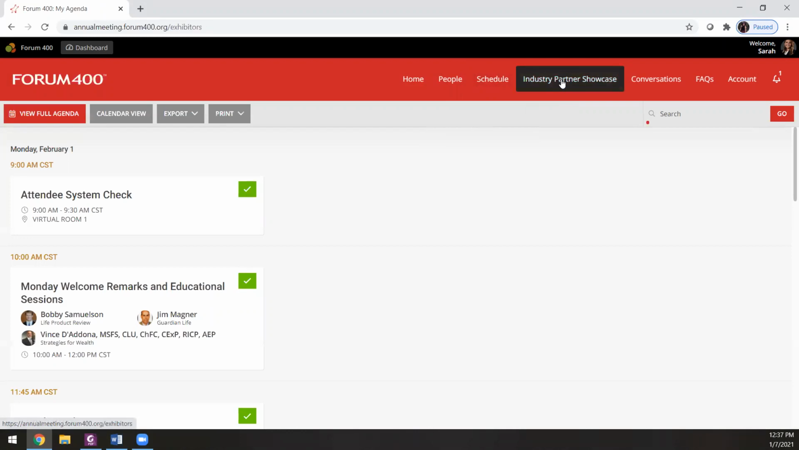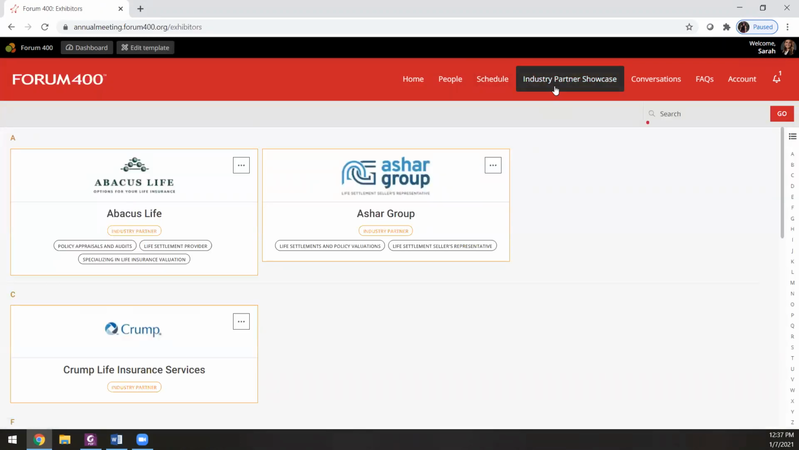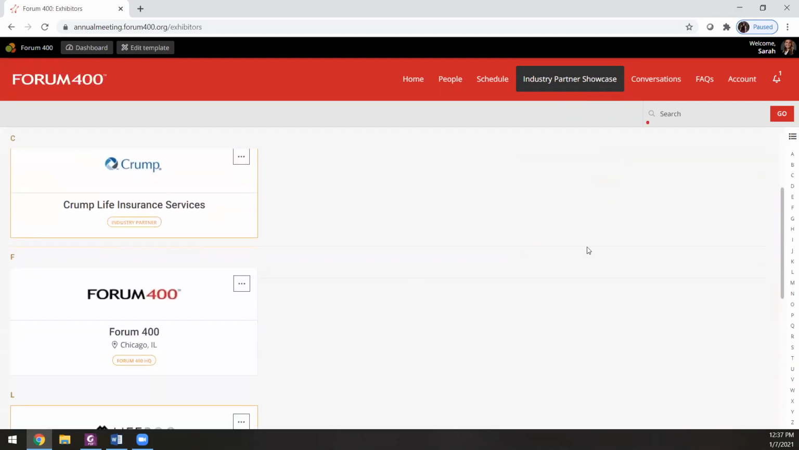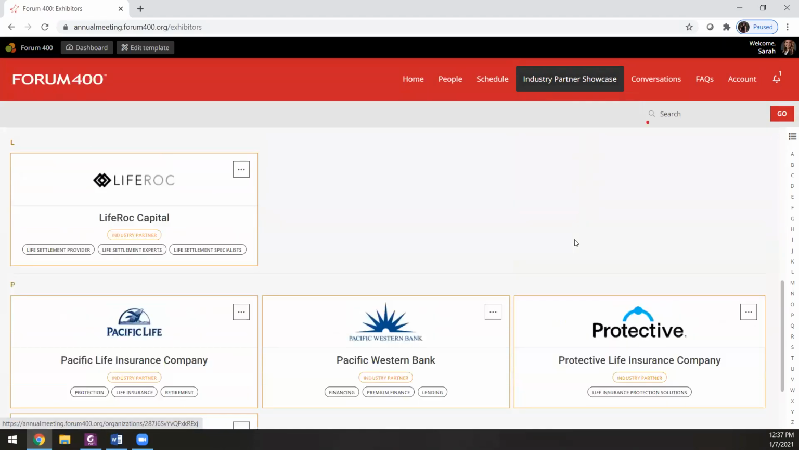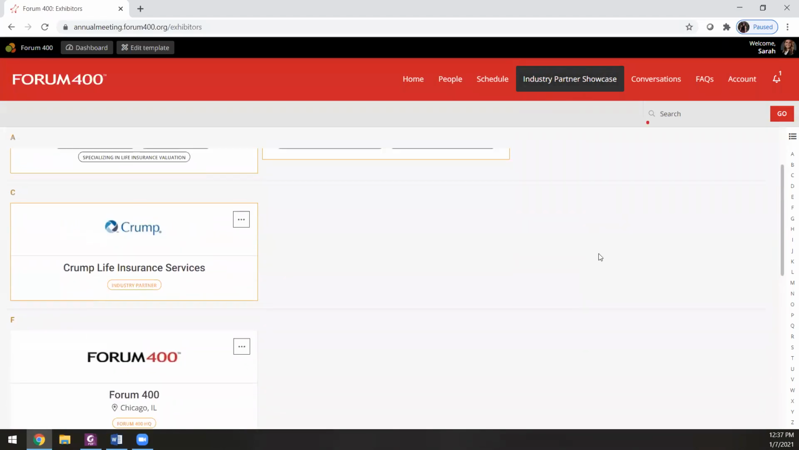Next up, we have the Industry Partner Showcase. Each day, you will have dedicated time to visit the Industry Partner Showcase. On Monday from 1:15 to 3, Tuesday from 1:30 to 3, and Wednesday from 11:15 to 12:15 Central Standard Time. On this page, you will see an alphabetical listing of all participating industry partners broken out by industry partner level.